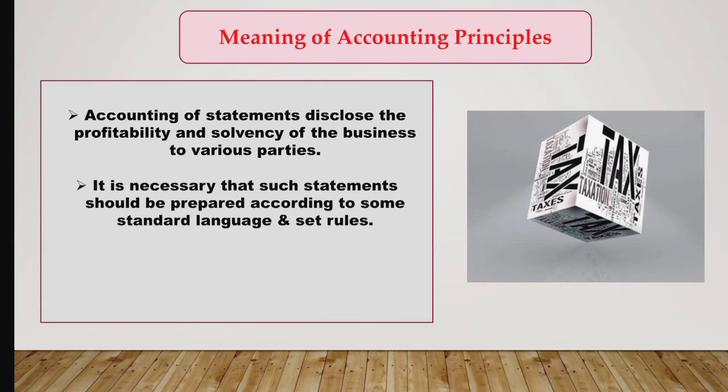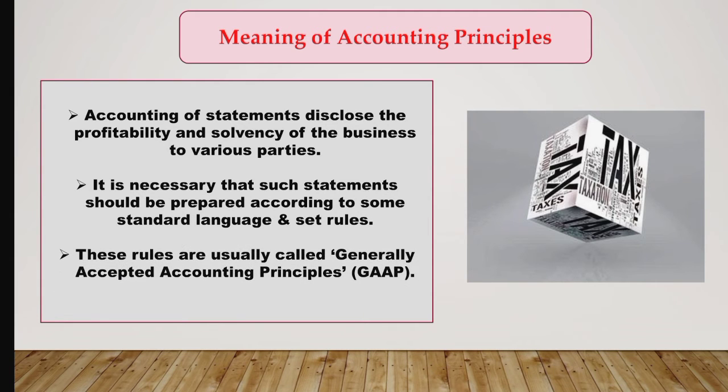So it is necessary that these statements should be prepared according to some standard language and set rules. Whatever transaction is recorded in the books of account should be recorded according to some standard language and set rules.